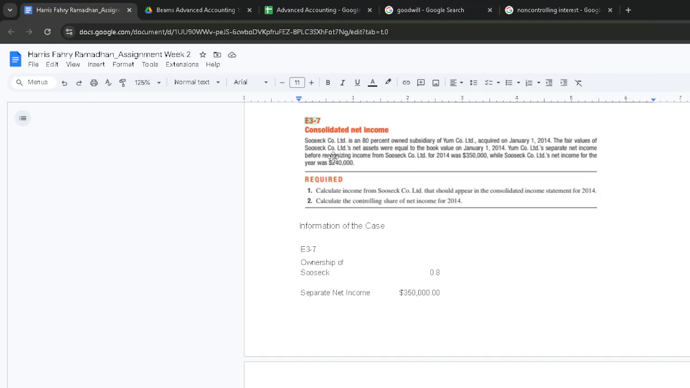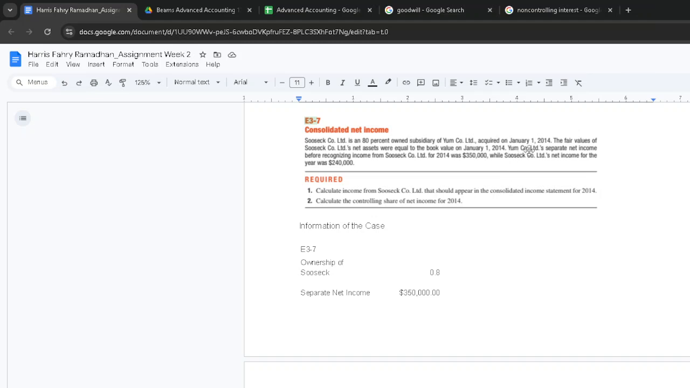Question number 2. We're moving on to the last question. So SUSEC is an 80% owned subsidiary of Yum. So what this basically means, you need to understand this because this is important. Yum is the parent because SUSEC is owned by Yum, right? So SUSEC is not the parent, but Yum is the parent. SUSEC is the subsidiary. Fair values of SUSEC's net assets were equal to the book value. So again, that's a good thing.